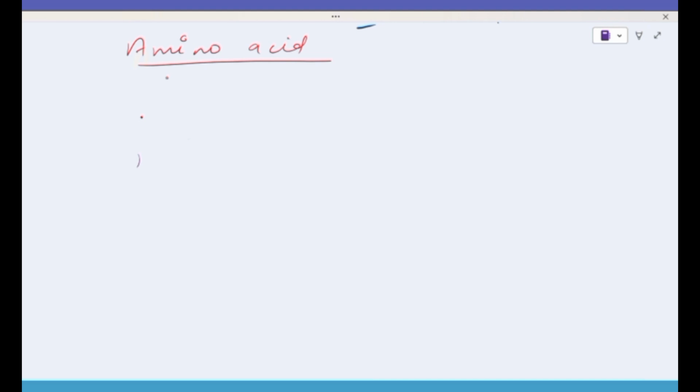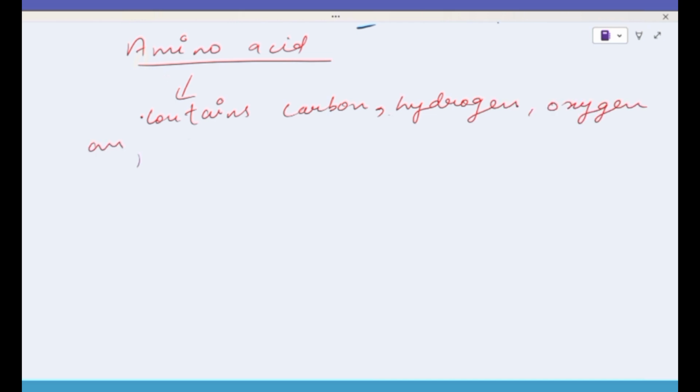I will tell you about the basic concepts, basic things about amino acids. Amino acids basically are compounds composed of carbon, hydrogen, oxygen, and nitrogen. Basically they serve as the building blocks of proteins and are composed of an amino group.